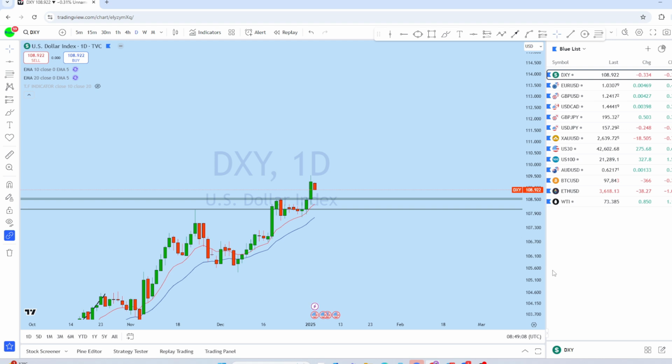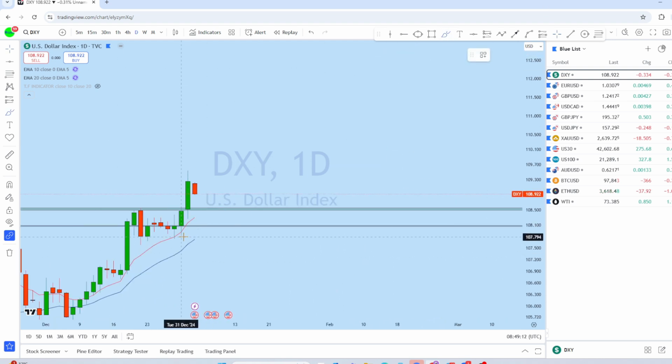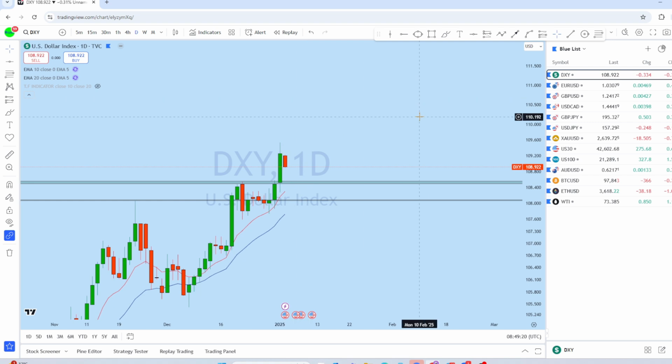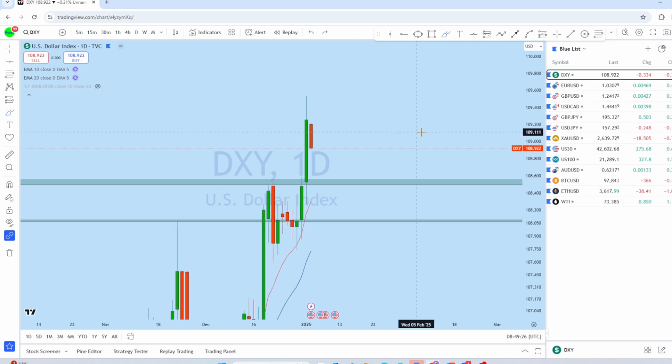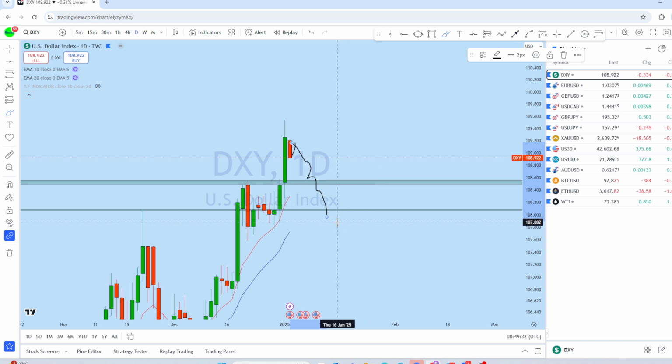Now at the same time, from the daily perspective, this is the daily impulse here, followed by a narrow pullback on the last day of the trading week. What we can expect on DXY is for the price to come down further to the support level before moving back up again. So on the lower time frame, I think DXY may continue to drop initially, and during the NFP we might see even a break of this low before moving back up again.